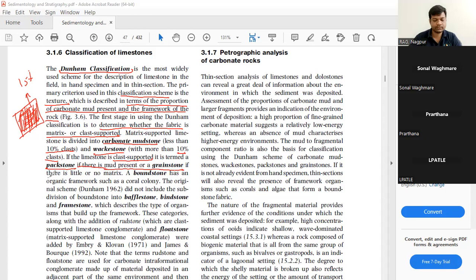And grainstone if there is little or no matrix. If no matrix is present, then it will be called grainstone. Now a boundstone has an organic framework such as a coral colony, so there must be some organic framework or some fossils present.